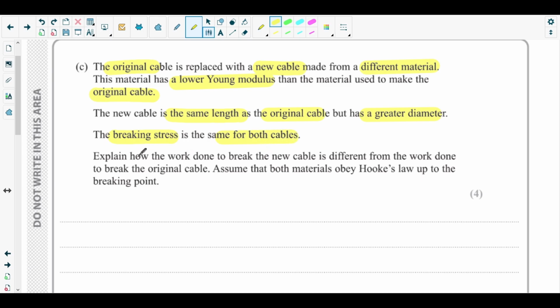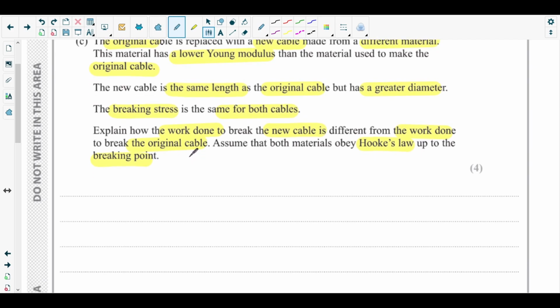Now the question is, explain how the work done to break the new cable is different from the work done to break the original cable. Assume that both materials obey Hooke's law up to the breaking point. So we need to explain how the work done to break the new cable will be different from the original cable. Let's consider the formula for work done. It's half of F del x. That's what we learned in materials chapter, right? Half of F del x.